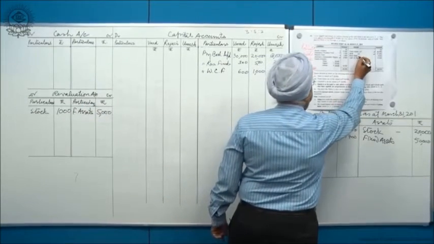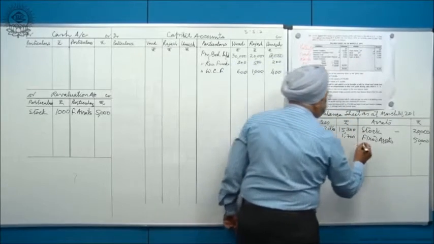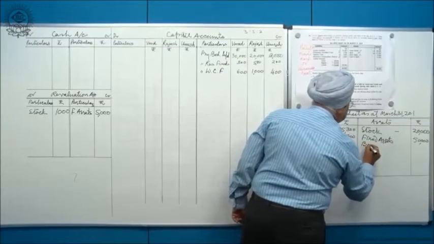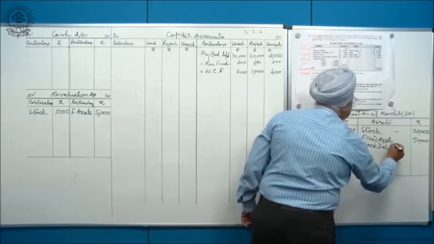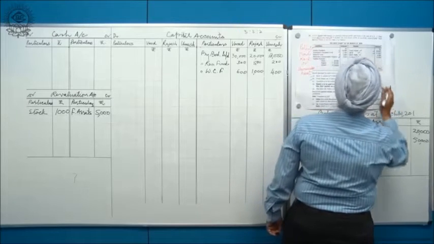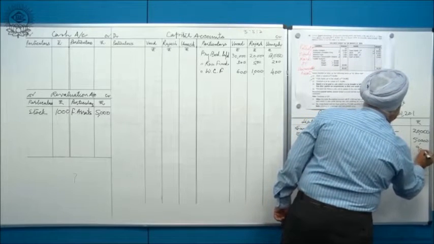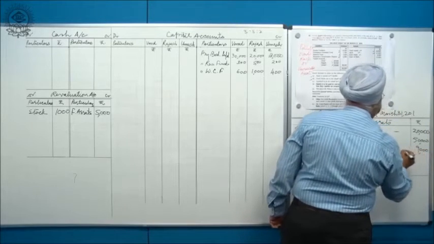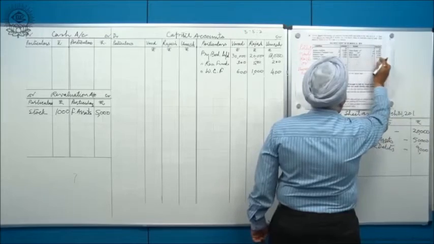Next two items are book debts. There is no adjustment for book debts, so this item will come as it is here, book debts. How much book debts are? They are 9,000. Book debts are 9,000. Then the next is cash at bank.